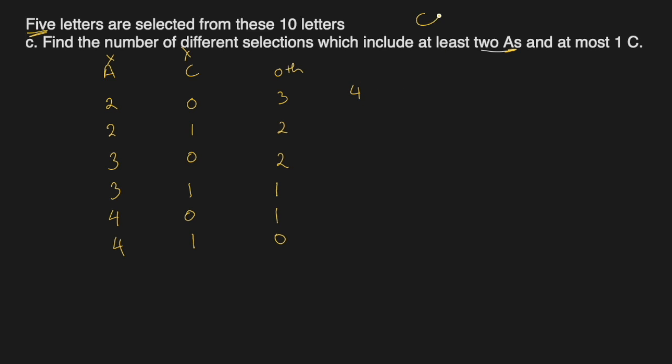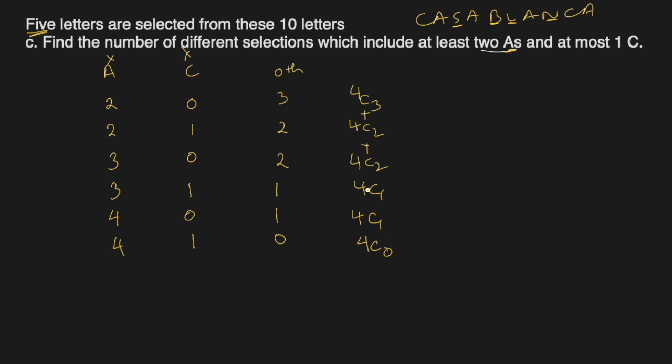In Casablanca, let me write Casablanca. So S is not repeating, B is not repeating, L is not repeating, N is not repeating. So these 4 are others. Out of those 4, we have to select 3 in this case, right? In this case, it will be 4C2, 4C2 again, 4C1, 4C1, and 4C0.